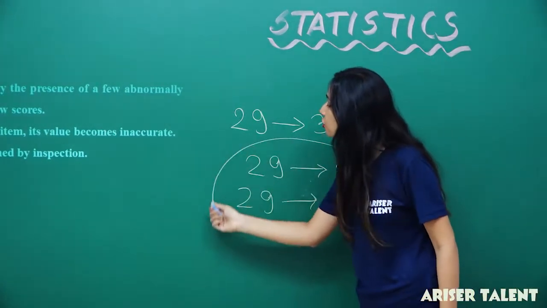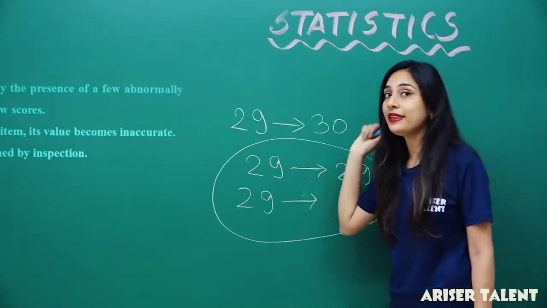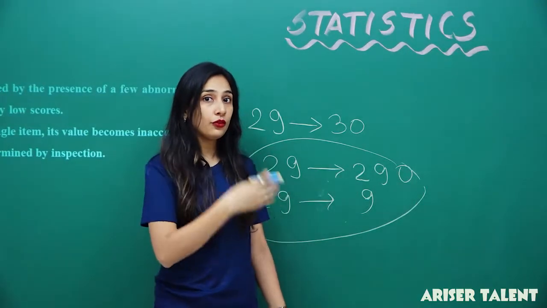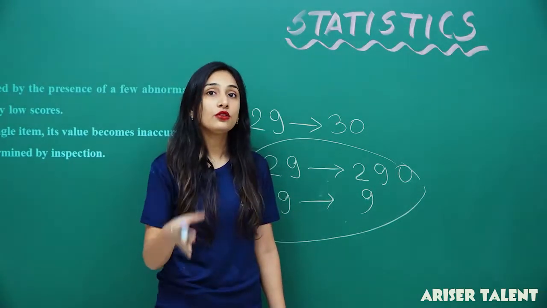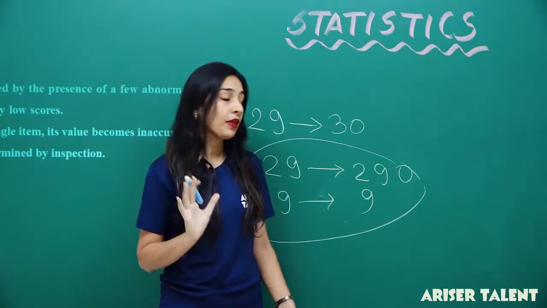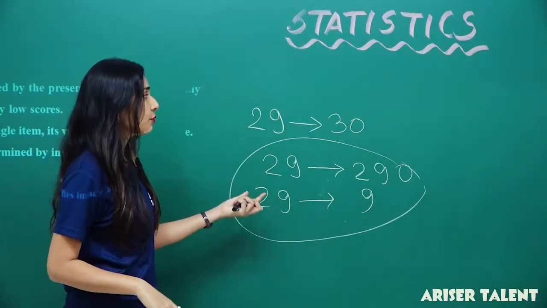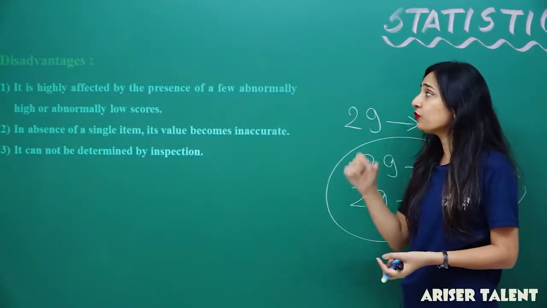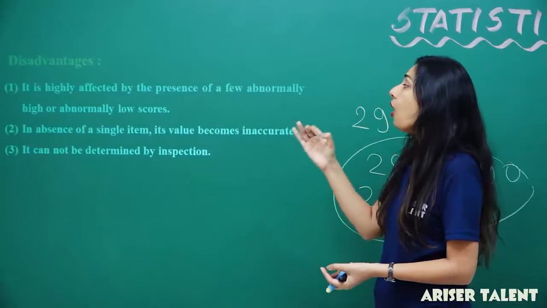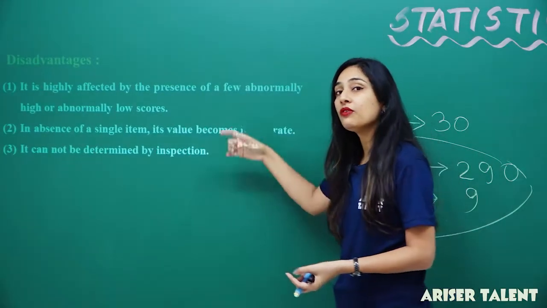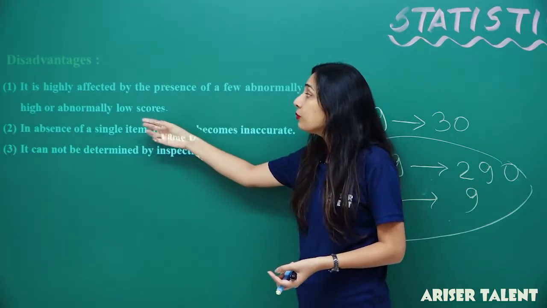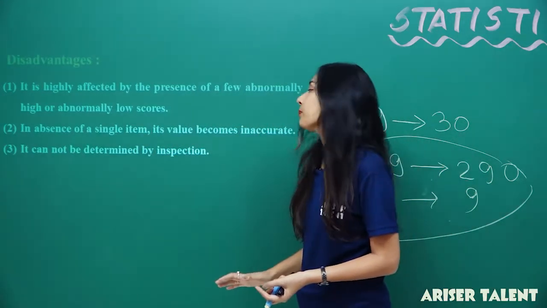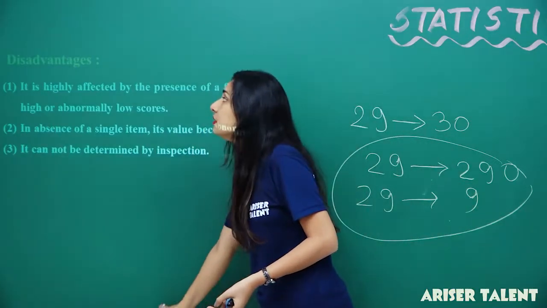Now it will change your mean completely. So mistakes like this are not allowed. If you make such mistakes, that will mess up your mean. So this is what the first point says, that it is highly affected by the presence of a few abnormally high or abnormally low scores. Even if one value is taken abnormally low or abnormally high, it will affect the mean for sure. So this is your first disadvantage.